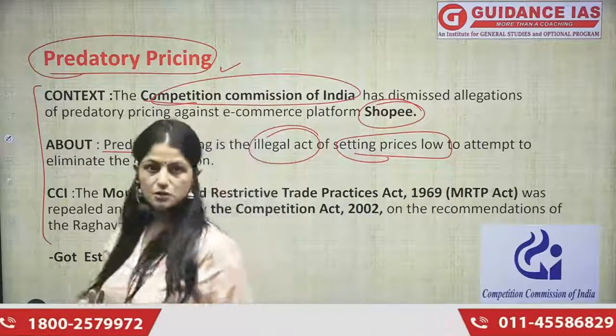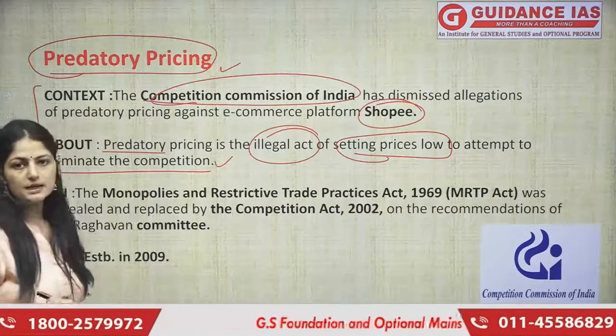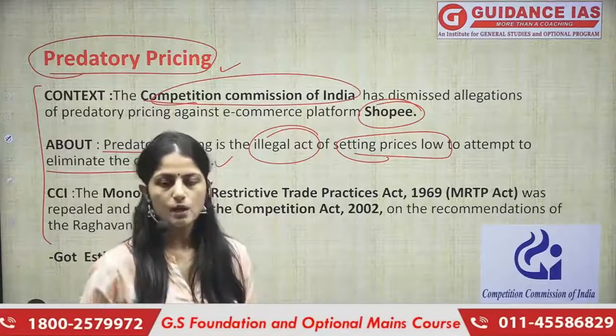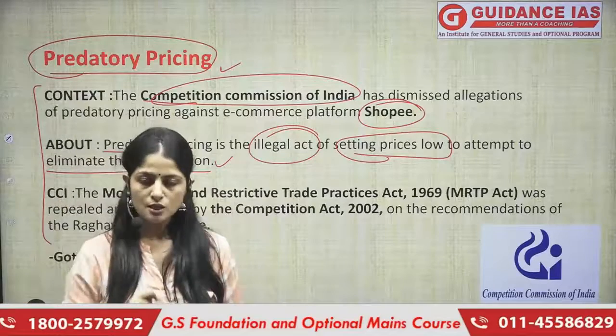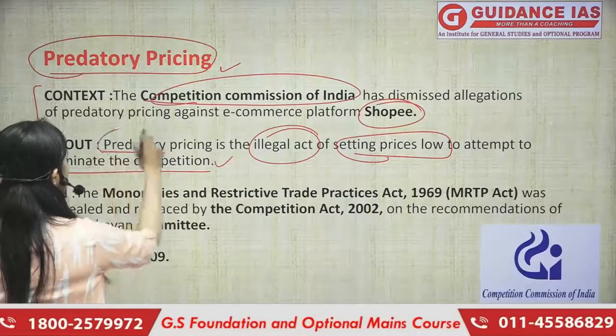Why do they do it? In an attempt to eliminate the competition. मार्केट से दूसरी कंपनीज का जो कंपटीशन होता है उसको एलिमिनेट करने के लिए a particular company sets the prices of their products low, and this is exactly what predatory pricing is.